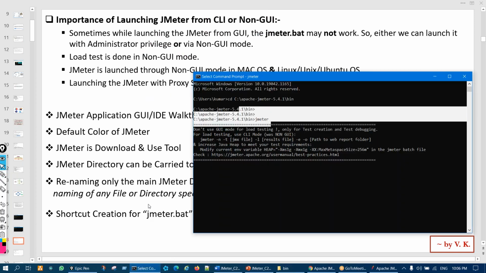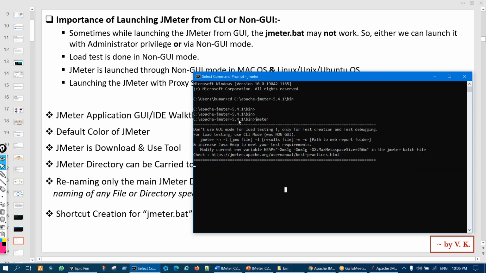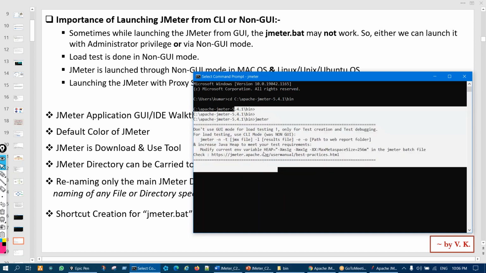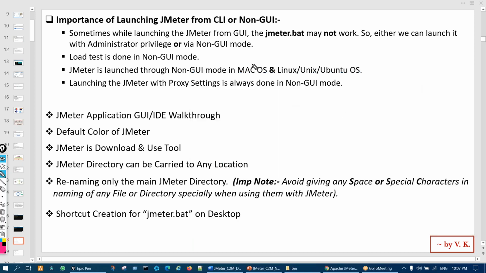What is non-GUI mode? The command, right? You do not have to worry about the commands, they are very simple. You see, just a cd command, we navigated to the bin directory, and then we typed jmeter and it got launched, right? In the same way I'll give you commands to launch on Mac and Linux as well. If you have Mac OS, we'll see that.